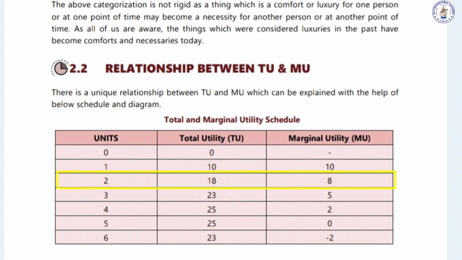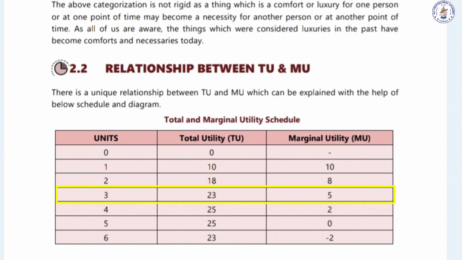Here he is able to get only 8 units of utility. So the total utility is 10 for the first one and 8 for the second one, so totally it becomes 18, but the marginal utility becomes 8. Now see the third one.